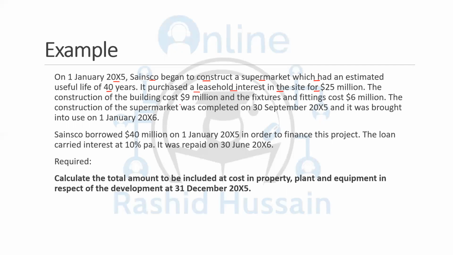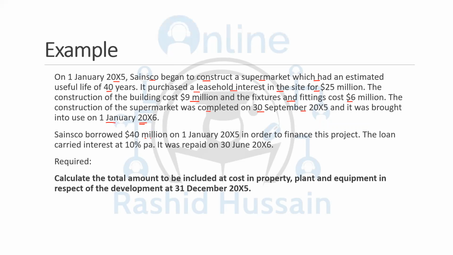The construction of the building cost 9 million. And the fixtures and fittings cost 6 million. So these three are relevant costs, should be capitalized. 25 million plus 9 million plus 6 million. The construction of the supermarket was completed on 30th September 20X5, and it was brought into use on 1st January 20X6.